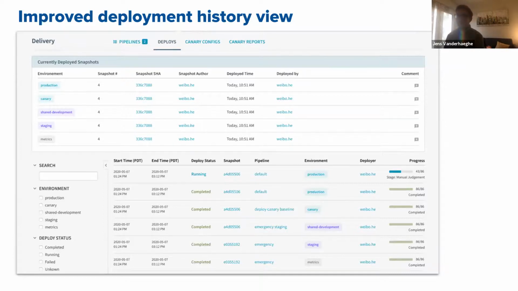So this gives us a lower level perspective of what's been deployed, and this allows us to debug complicated scenarios that could be caused by deployments across different pipelines. So this gives us a lower level overview of what actually happens. Obviously, this view will link back to the pipeline view. So think of the deployments as sort of child stages to the pipelines. So you can go from a pipeline to a deployment and the other way around.